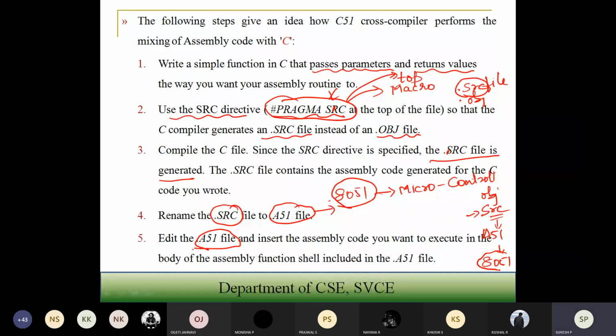Now the second type is mixing high level language with assembly code. The code is written in a high level language like C, and assembly is used for assembly externals.